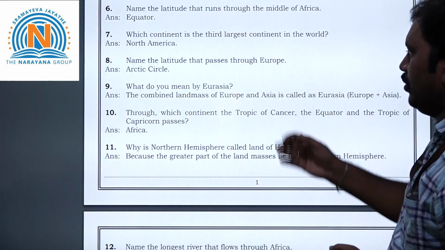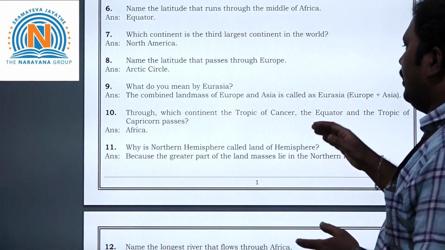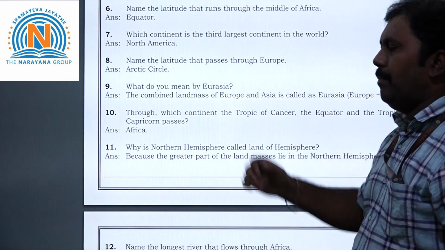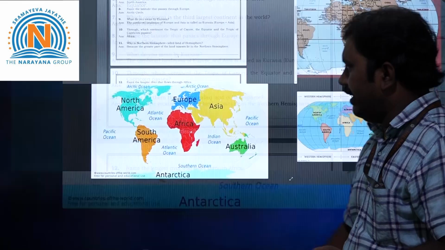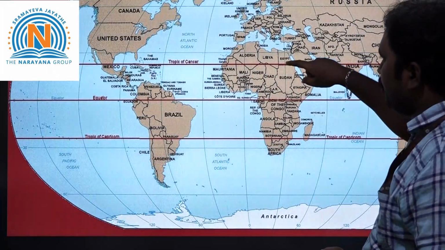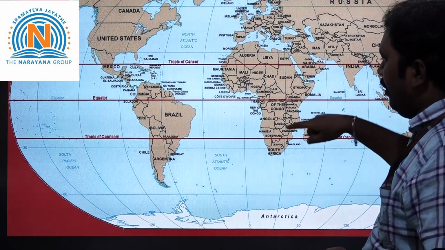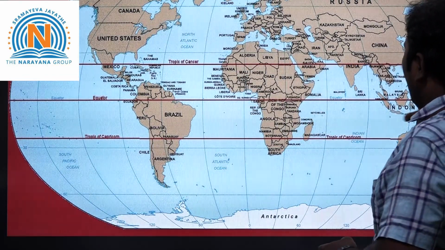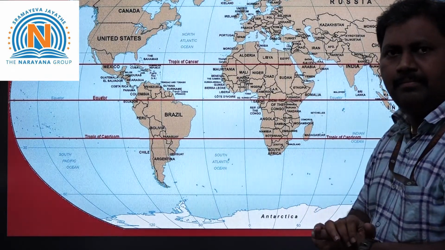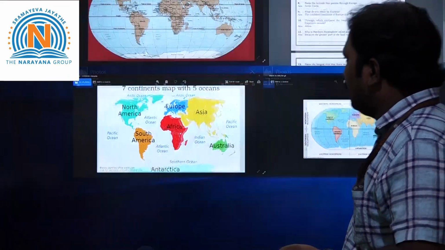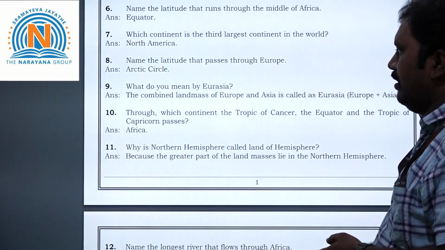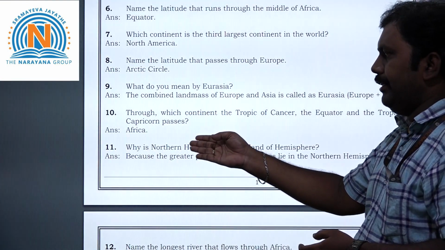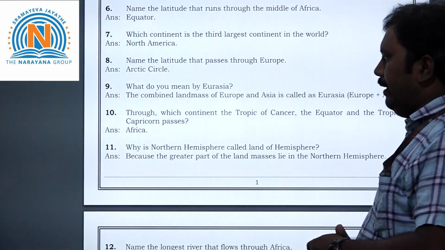Next, 10th question. Through which continent do the Tropic of Cancer, the Equator and the Tropic of Capricorn pass? The answer is Africa, children. See, this is the Tropic of Cancer, Equator, Tropic of Capricorn. These three latitudes pass through one continent, that is Africa. So that is the 10th question answer. Three latitudes pass through the African continent.